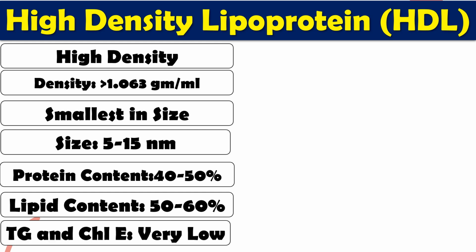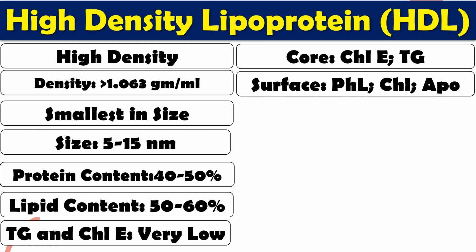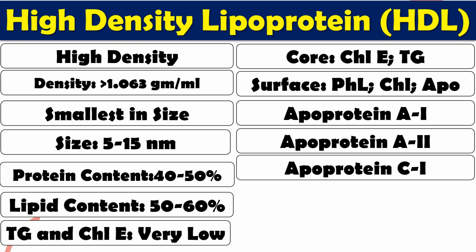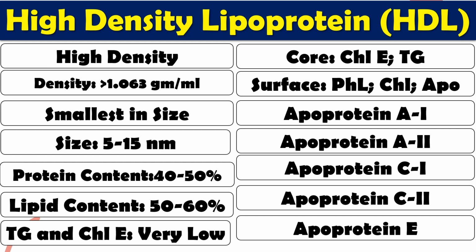In chylomicrons, the major lipids were triglyceride and cholesterol esters. Here, the content of triglyceride and cholesterol ester is very low. Then which type of lipid does it have? It contains mainly phospholipids and cholesterol, and it has some apoproteins. The major apoproteins are A1, A2, A4, C1, C2, and apoprotein E. These are not the only apoproteins it has; it has a number of other apoproteins also.